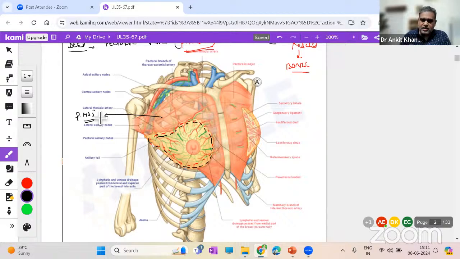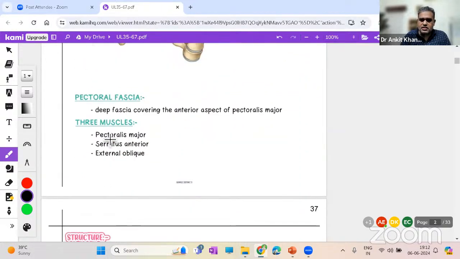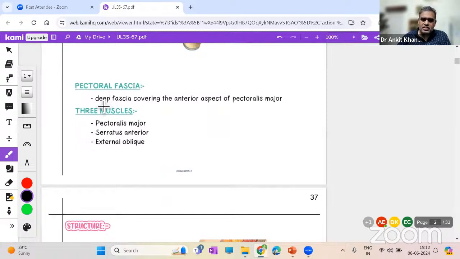So that is the basic relations of the breast tissue, the superficial and the deep relations. Here we can see the pectoral fascia, the deep fascia, as I already told. Now, deep relations: you have one major muscle, the pectoralis major. That is the main one, right? But going slightly posteriorly, we have the serratus anterior muscle. Because remember, this muscle is coming from the scapula, a bone in the posterior part of the thorax.